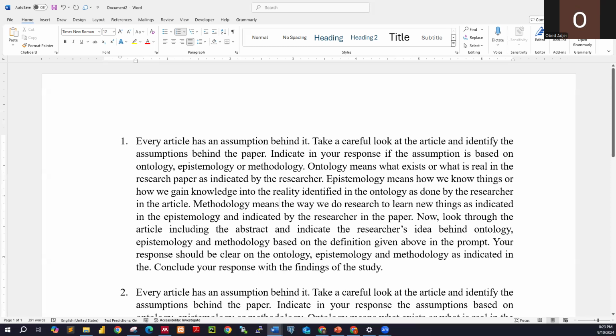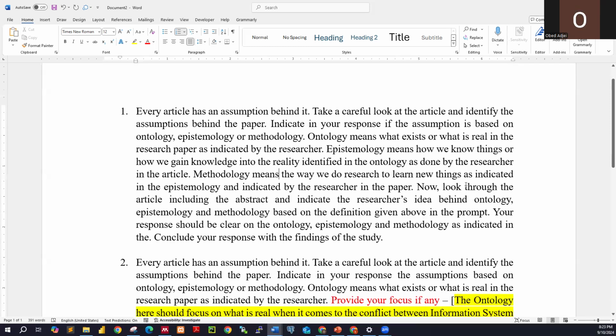Okay, all right. So now we are saying: look through the article, including the abstract, and indicate the researcher's idea behind ontology, epistemology, and methodology based on the definitions given above in the prompt. And this is what we have, the definitions of ontology, epistemology, and methodology. Now, your response should be clear on the ontology, epistemology, and methodology as indicated in the article. Conclude your response with the findings of the study. Exactly.